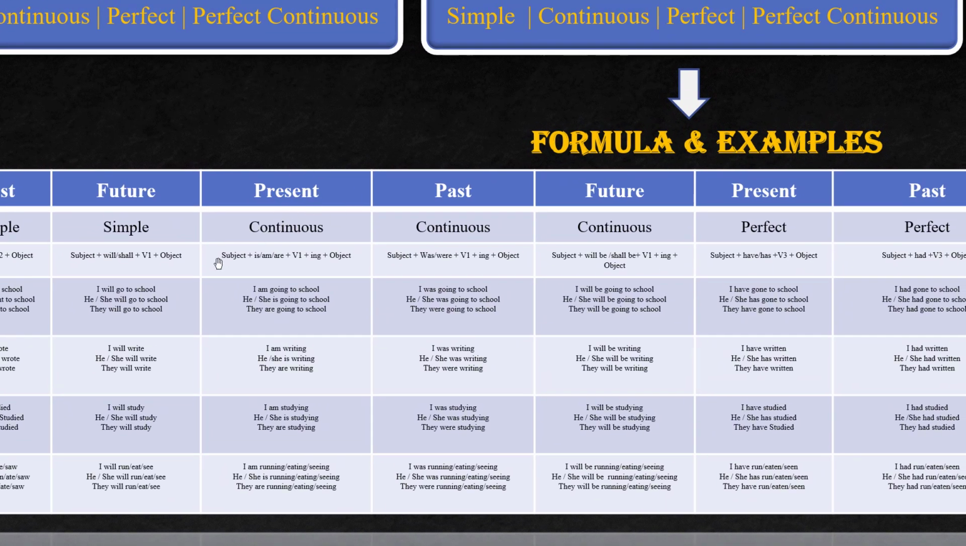Present continuous. So subject plus is, I am, and then he, she, it is, they are, you are. Okay? V1 plus ing, and then when it comes to past, is becomes was, are becomes were. Okay? Future, I will. Remember, future, whenever it comes, we just need to add will, then will be plus ing.